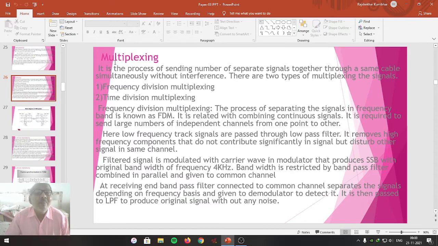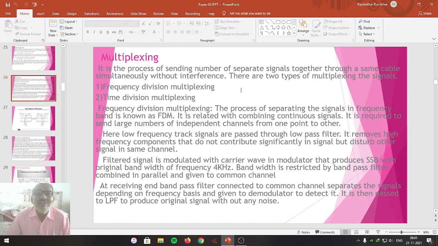Dear students, multiplexing is the process of sending a number of separate signals together through the same cable simultaneously without interference. There are two types of multiplexing the signals in radio communication.